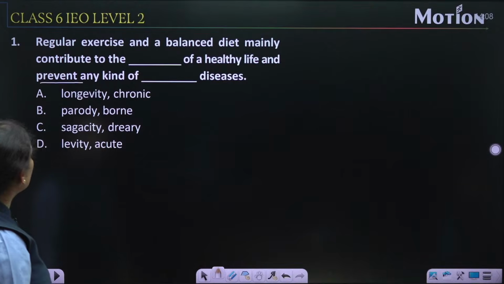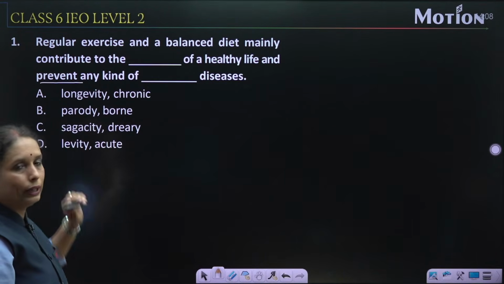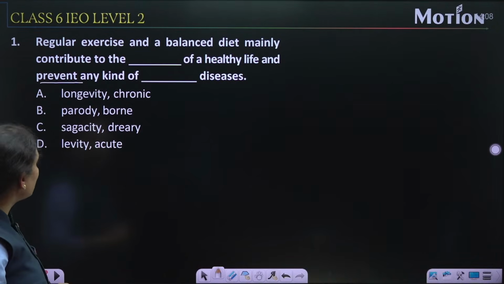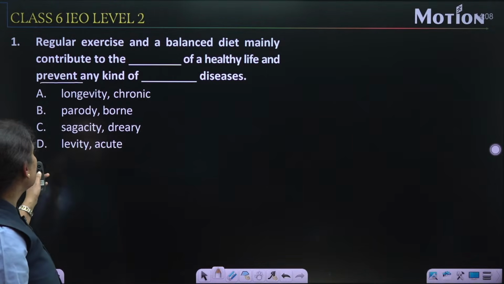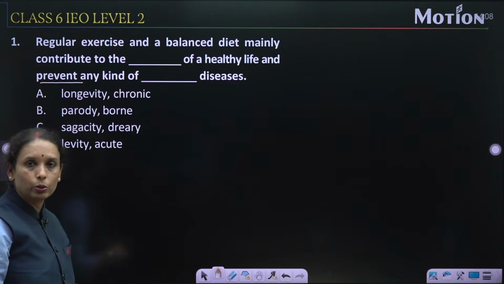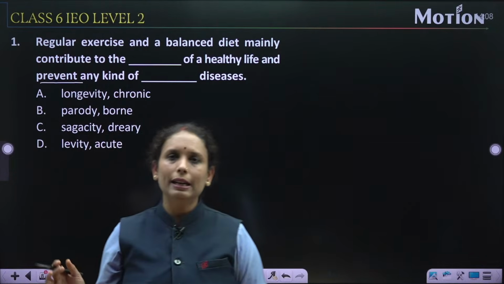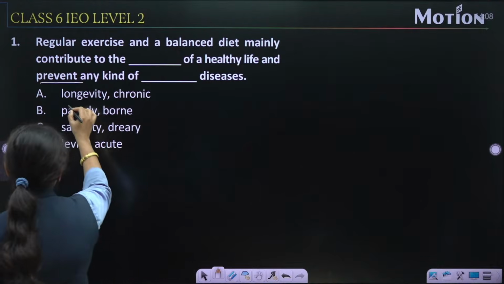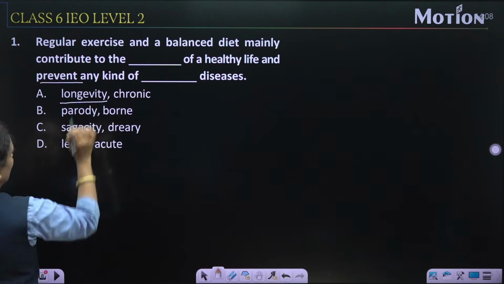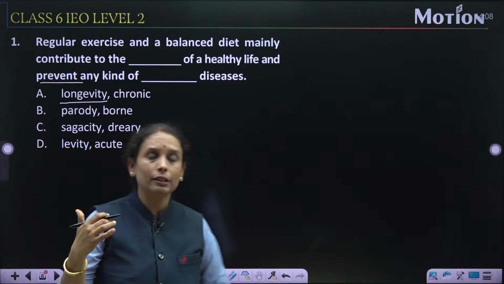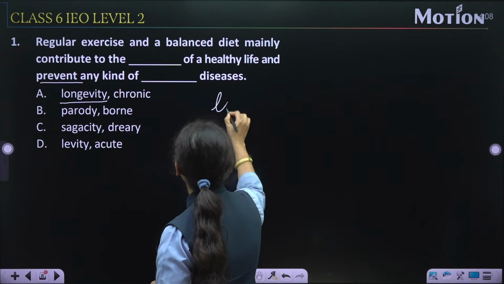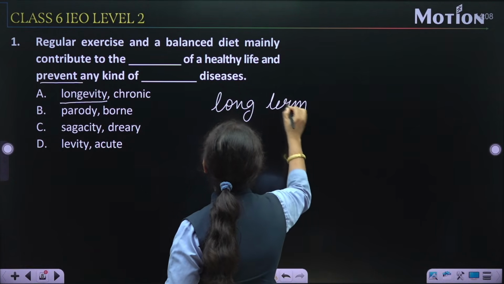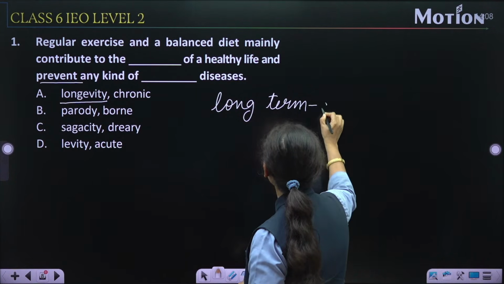Now option number 1 is longevity and chronic. Second is parody and bond. Third is sagacity and rarity. D option is levity and acute. So first of all, try to understand the meaning of these words. So first of all, A option, that is longevity. The meaning of longevity is long term. Or we can say long duration also, you can say.